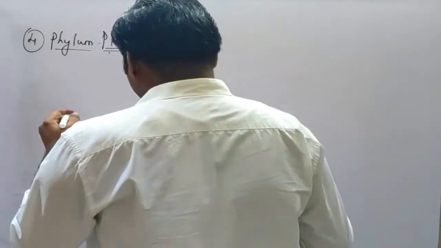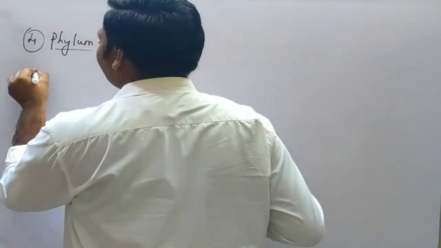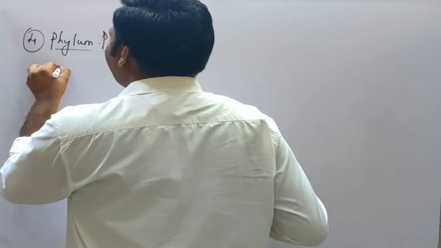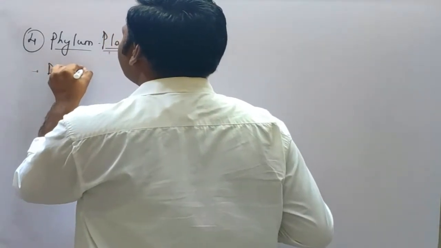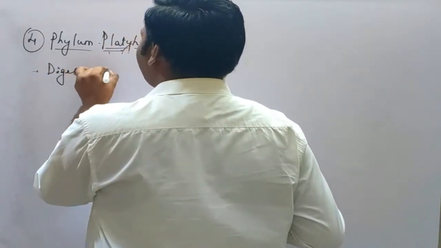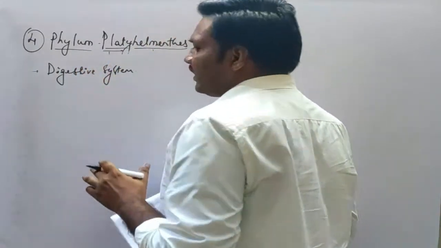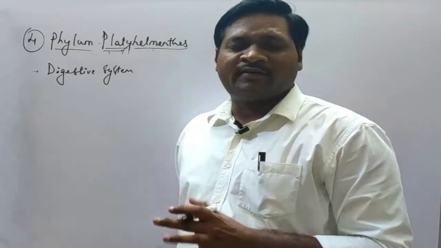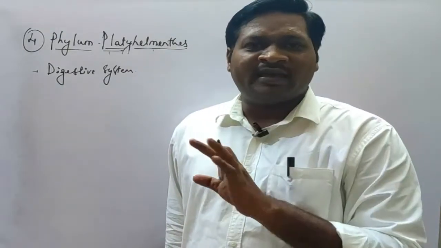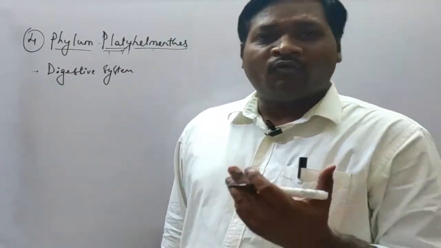So the next that we are going to discuss is the digestive system. Basically, what type of digestive system do these animals have? These animals don't have any kind of digestive system. Why?